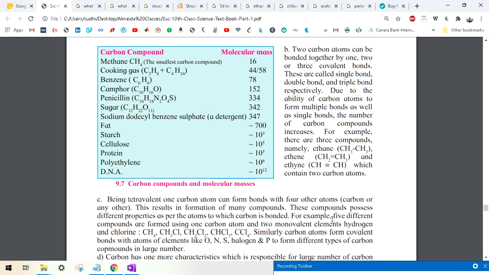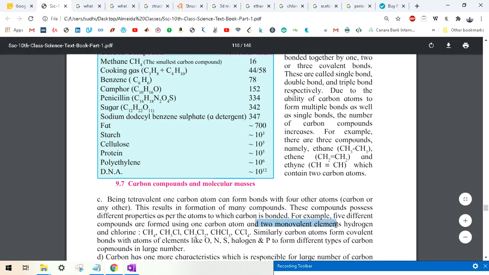Now, for example, five different compounds are formed using one carbon atom and two monovalent elements. Monovalent means single bonded. Tetravalent means four bonded. Carbon is a tetravalent atom. Hydrogen is a monovalent atom because hydrogen can form one bond only. So with two monovalent elements, hydrogen and chlorine, we get CH4, CH3Cl, CH2Cl2, CHCl3 and CCl4. Now Cl stands for chlorine.